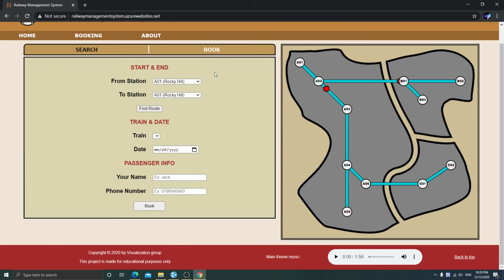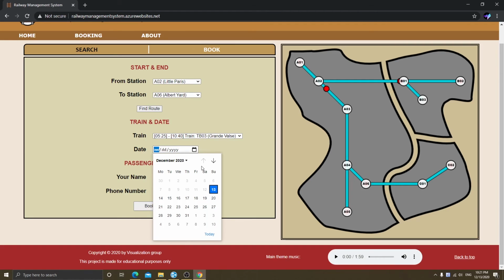Next is the Book tab. This is where a user can book a ticket. First, you need to choose a starting station and a destination station. And then click on this button. You'll see the list of trains and their times. Pick your favorite time